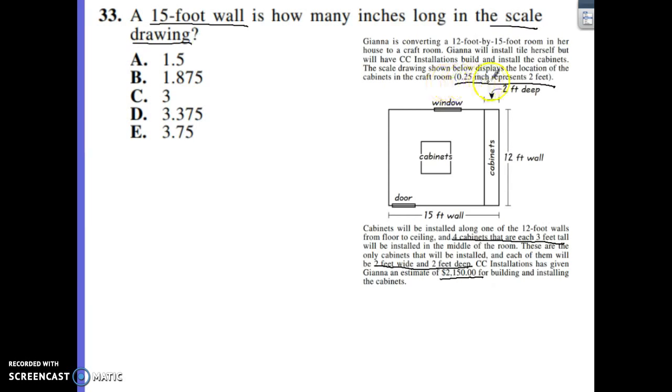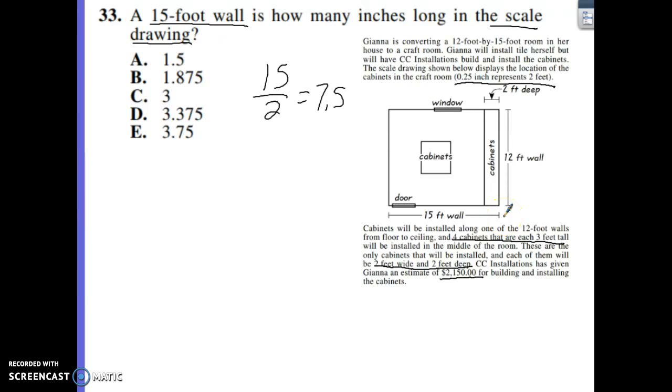So we've got our scale over here. 1/4 inch represents 2 feet. So if you've got 1/4 of an inch representing 2 feet, the first thing you're going to need to know is how many increments of 2 will fit into 15. So you're going to start 15 divided by 2. That's going to give you 7.5. What that does, that number right there, is how many times 2 feet fits into 15.